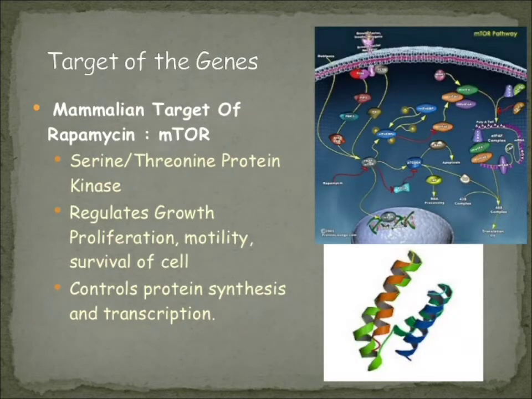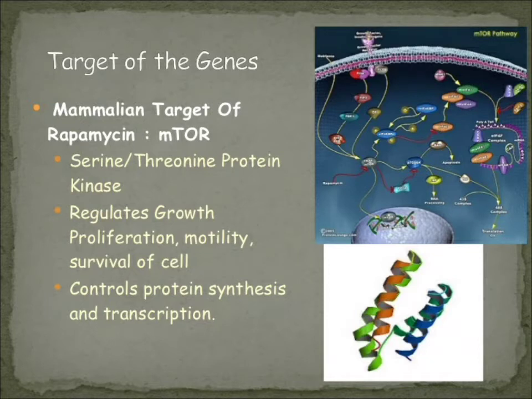Now let us learn about the target of the genes. All these genes actually target mTOR. I told you about mTOR. Also a drug known as rapamycin is designed based on targeting mTOR.